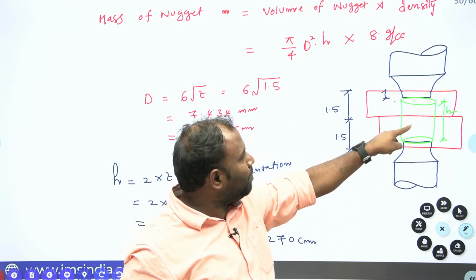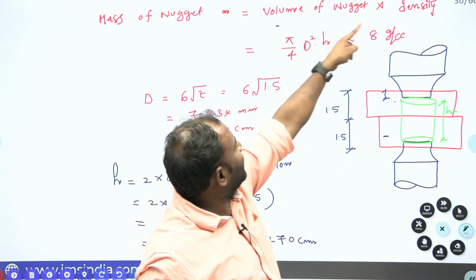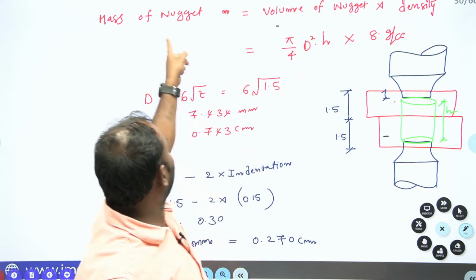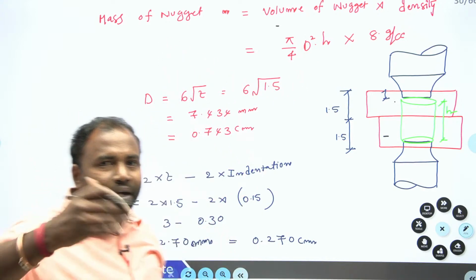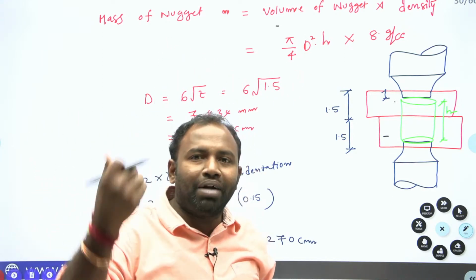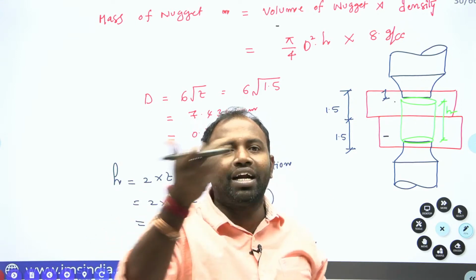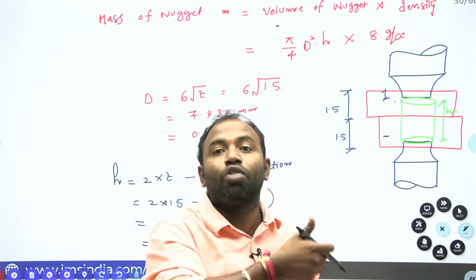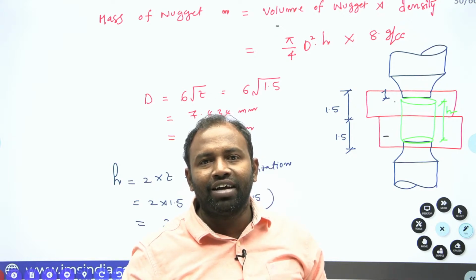Now if I multiply my volume of the nugget by density, I can get my mass of the nugget, right? If I multiply my mass of the nugget by the unit melting energy, I can get my total heat energy required for melting or forming of that nugget. Yes, guys, are you getting my point?